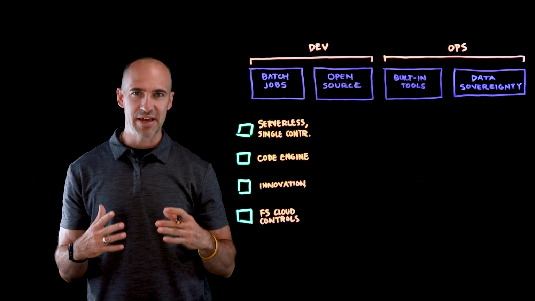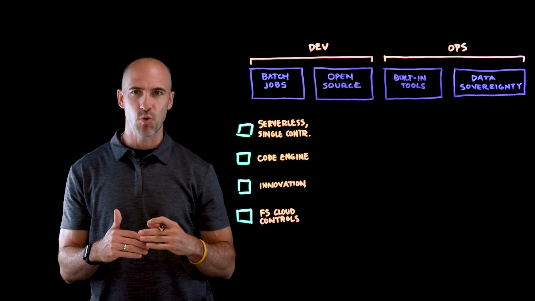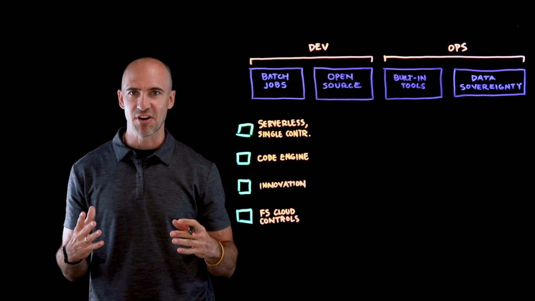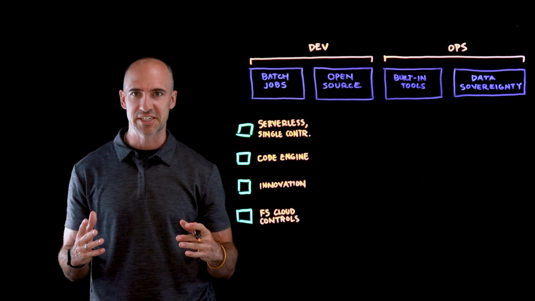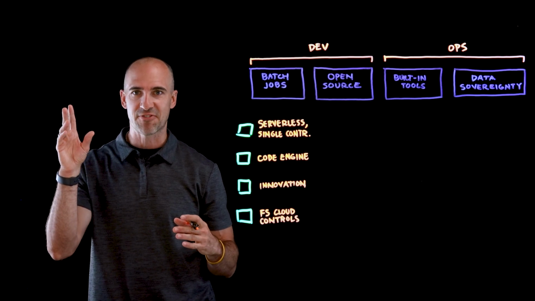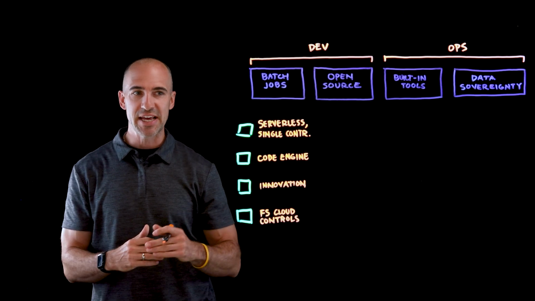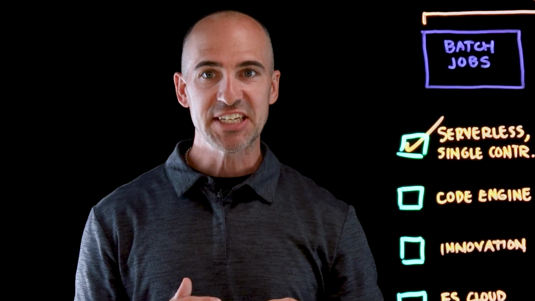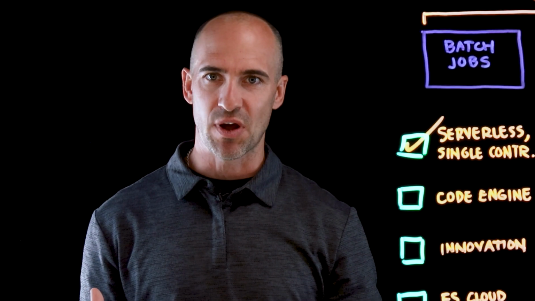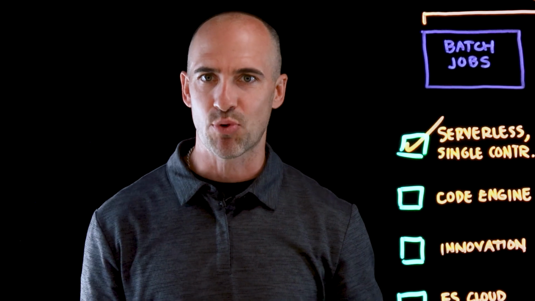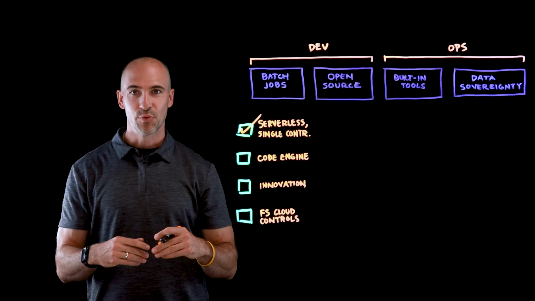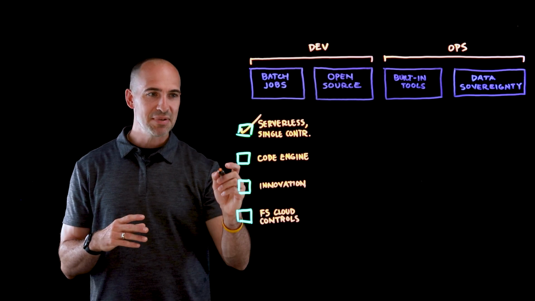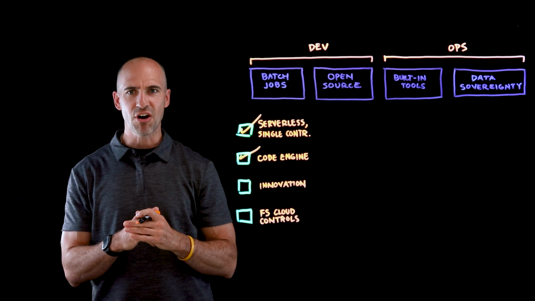Now, this may come in a number of different use cases and requirements where maybe I need to run serverless. So think about a component of your architecture that doesn't need to run all the time. It's just sitting there waiting for some trigger to take place, and then we can run an action as a result of that. A batch job is something, again, also that doesn't need to run all of the time. It just runs maybe nightly processing of a particular job. We can also run functions as a service all in this platform. So IBM Cloud Code Engine is our offering in this space.